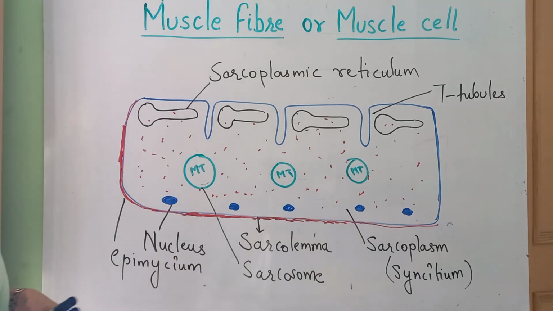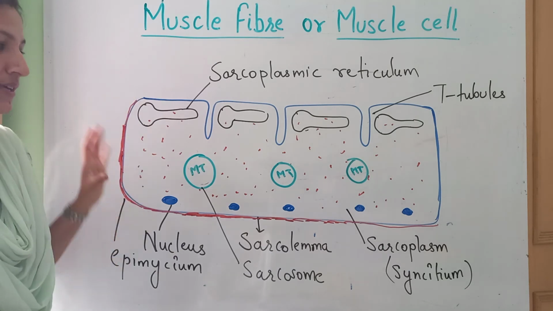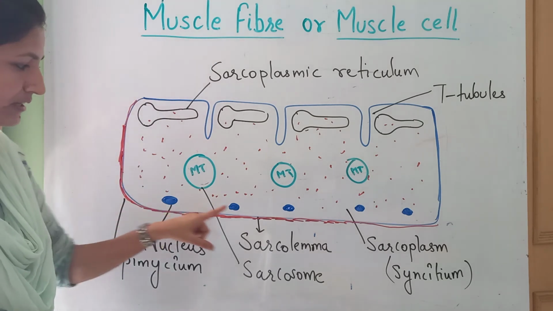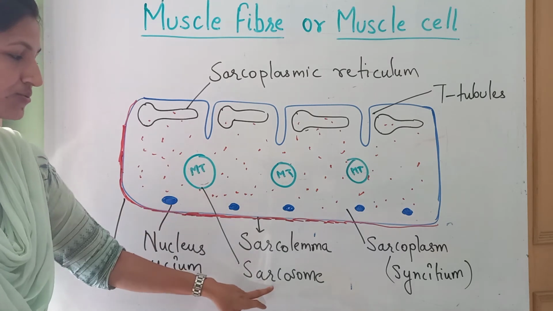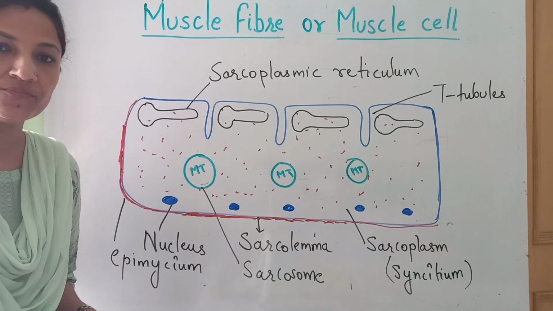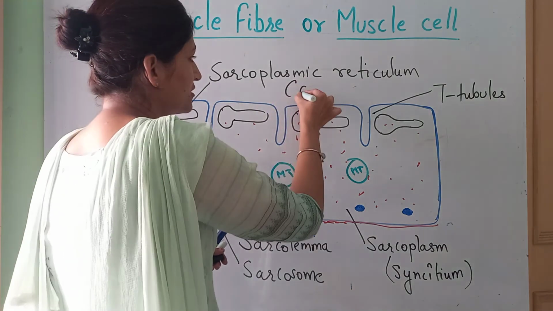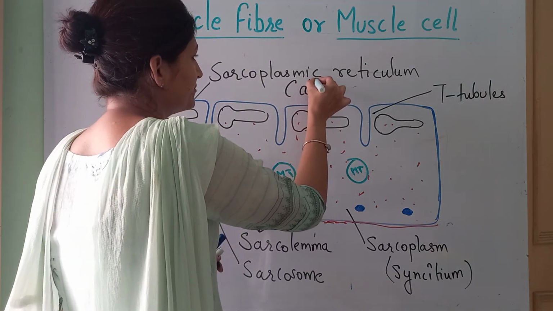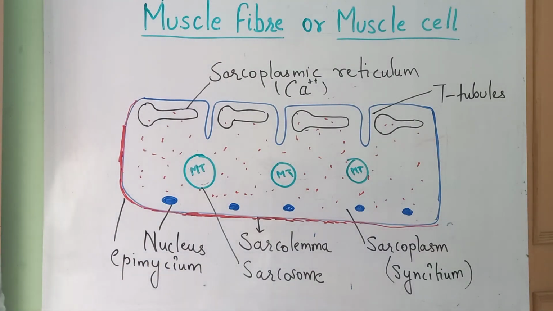Fine. So this is all about the structure of the muscle fiber: cylindrical in shape, multinucleated, mitochondria which are termed as sarcosomes, endoplasmic reticulum termed as sarcoplasmic reticulum, which acts as a storehouse, and they are acting as a storehouse for what? For the calcium. Okay, calcium is stored in the sarcoplasmic reticulum over here, and the rest is what?